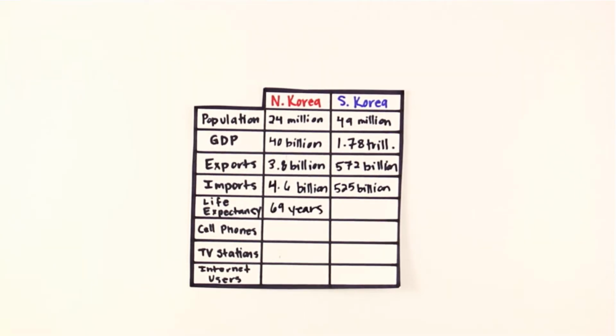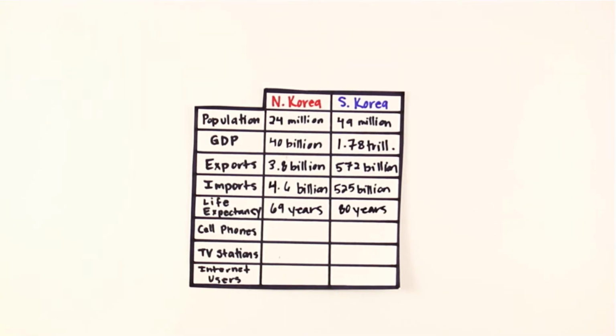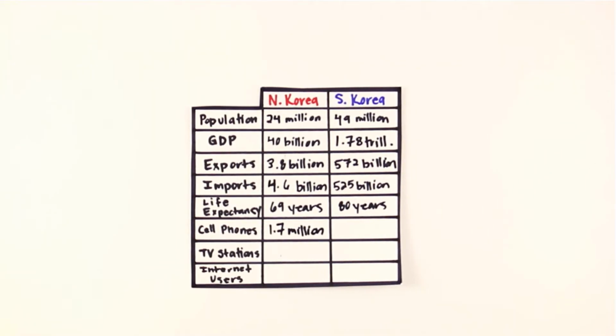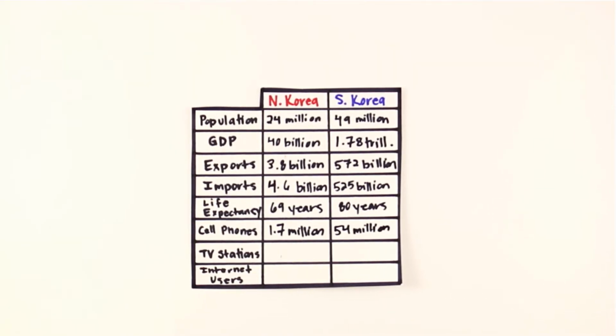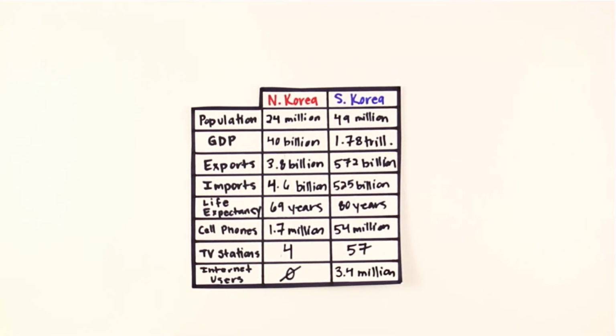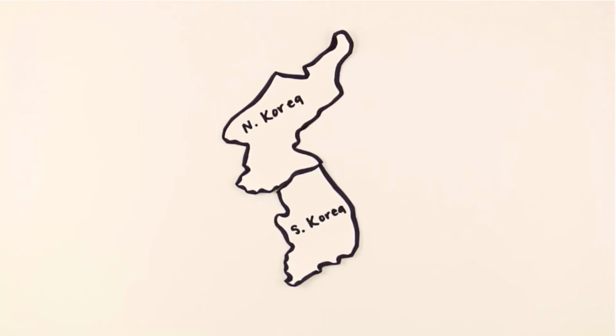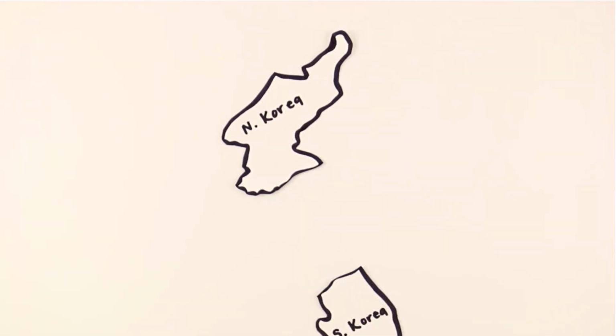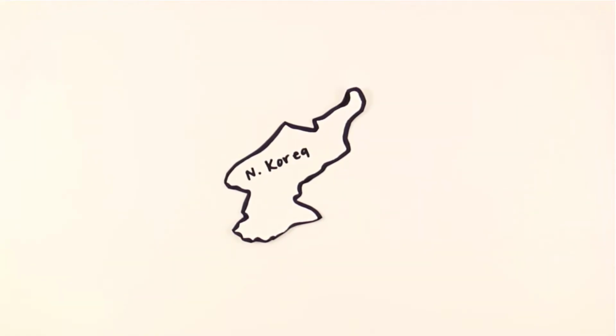The life expectancy of a person in North Korea was just under 70 years, while the life expectancy of a person in South Korea was just under 80 years. In North Korea, 1.7 million people had cell phones, while in South Korea, 54 million people had cell phones. In North Korea, there were 4 TV stations, while in South Korea, there were 57. In North Korea, internet usage wasn't allowed, while in South Korea, 3.4 million people had internet access. Now let's take a look at each country individually.